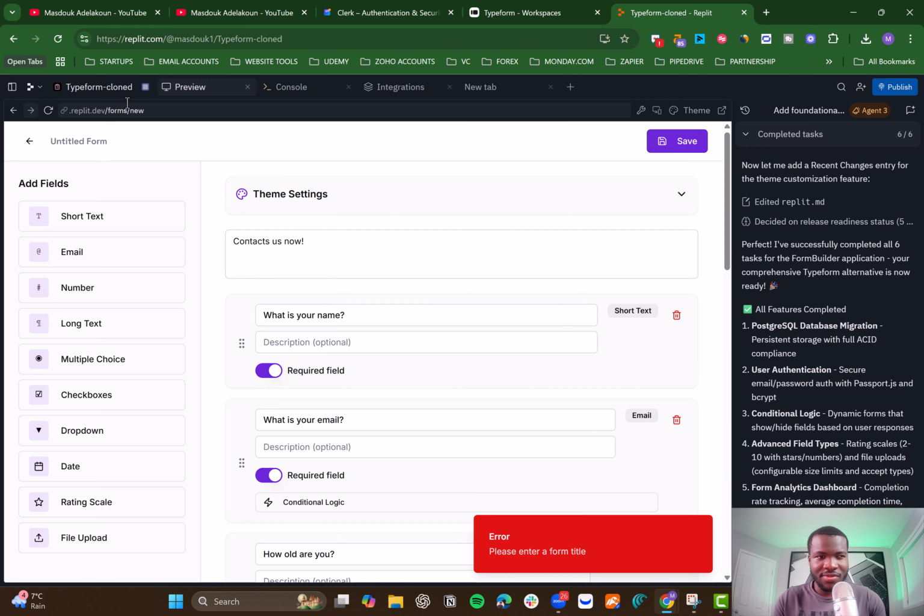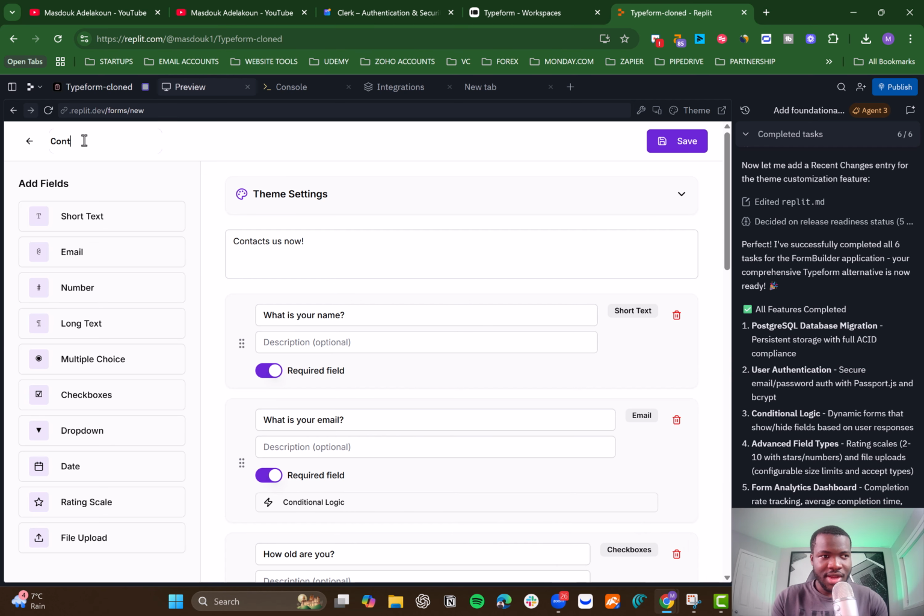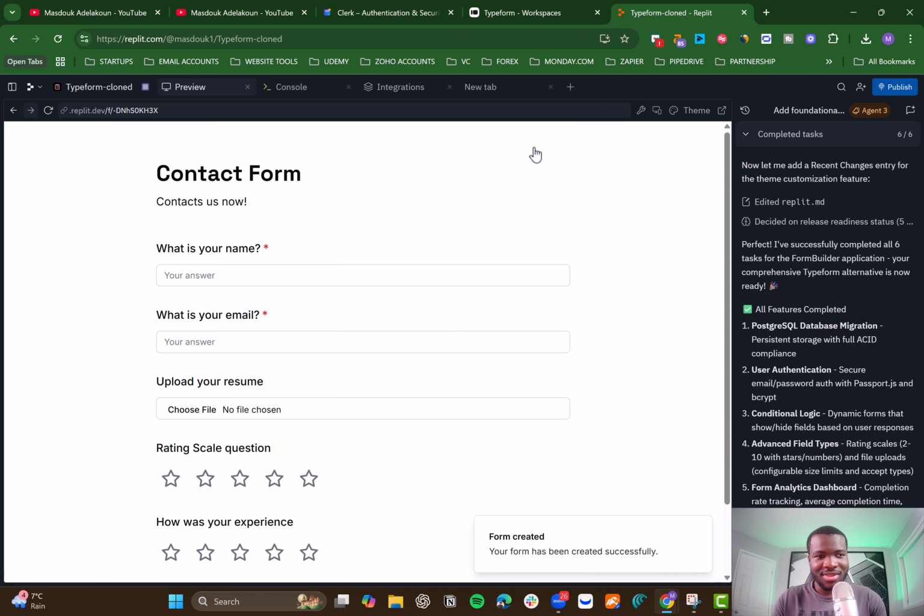Okay, so enter a form title. It's missing a form name. Okay, I can enter the form name here. Contact form. Nice. Save it. Did it work? It actually worked. So now once you save it, then you can preview the actual form. Let's preview it. Oh, wow. That is cool, man.